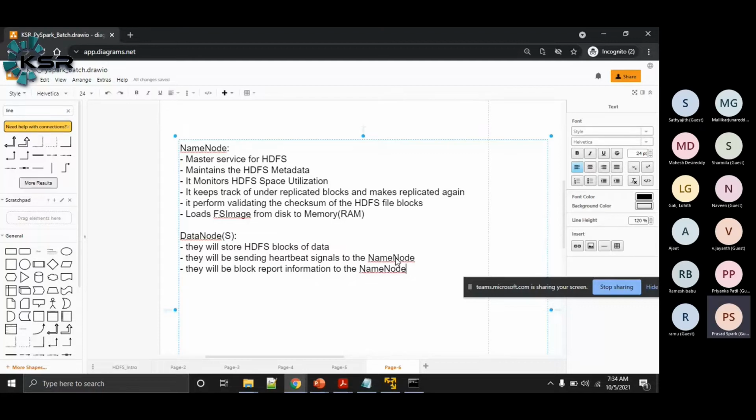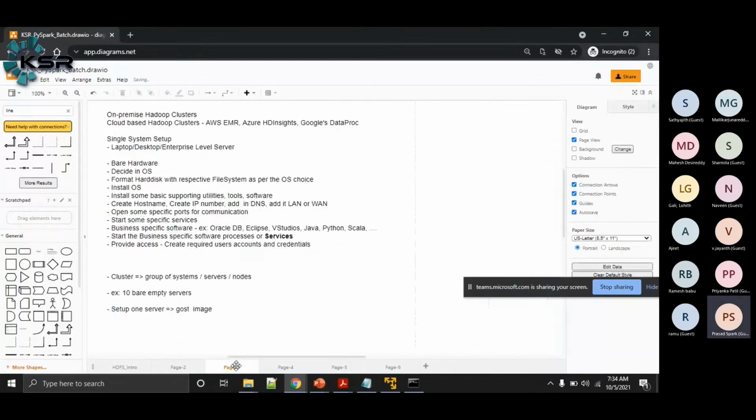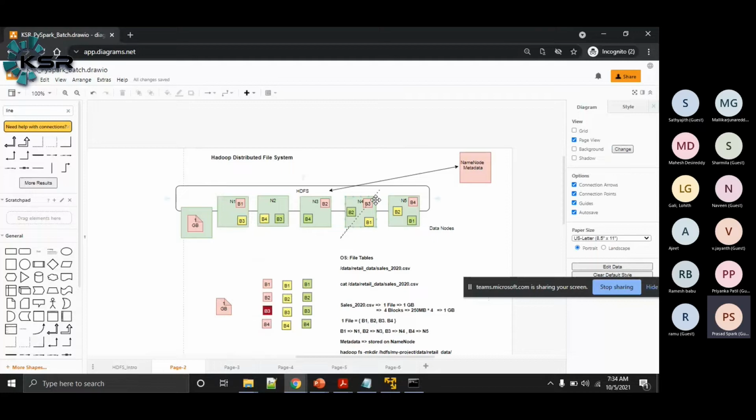Now in this example you have seen, after some time the cluster was set up and running, node 4 will not be sending heartbeat signals to the name node. The name node will wait for 1 or 2 cycles, and if it is still not receiving a heartbeat signal from node 4, the name node will conclude that data node 4 is down.